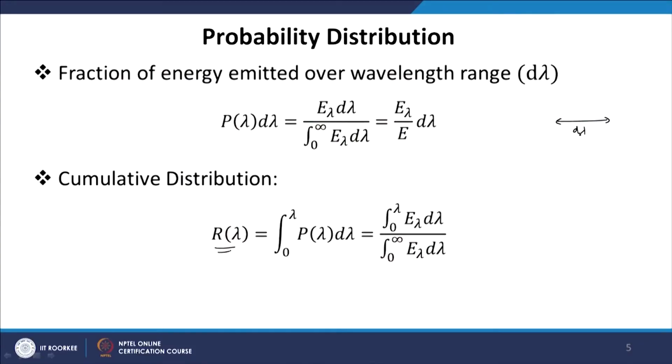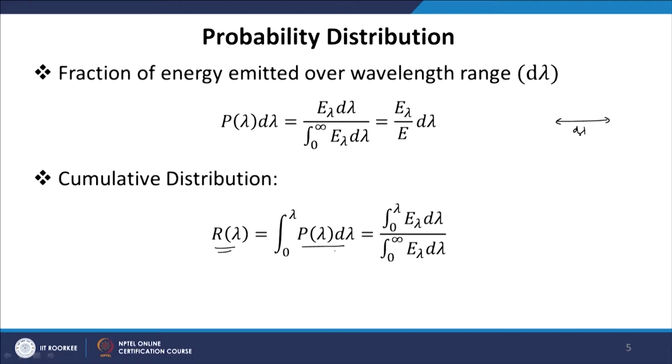In probability we also talk about the cumulative distribution function. So, the probability density function gives you the probability of finding a given value at a given value of x, but the cumulative distribution gives you the total probability of getting a variable for all values of x less than or equal to that value. So, for example, the cumulative distribution R lambda in this space is defined as the sum or integrated probability over all the wavelengths less than the value lambda.